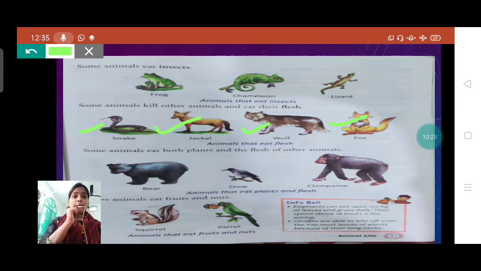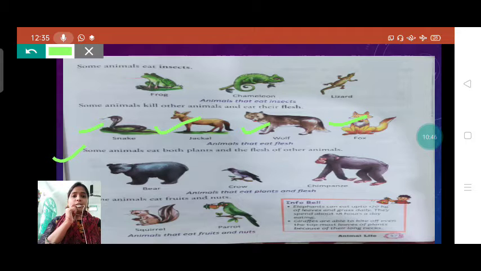These are some examples, and there are more. You can see, students, tiger, lion. These are very big and dangerous animals, and they are always ready to kill other animals and eat their flesh.